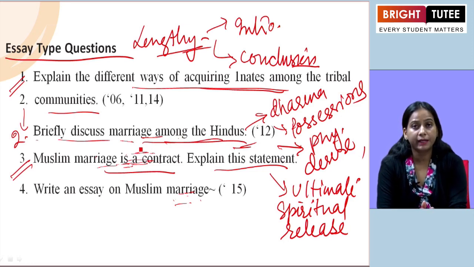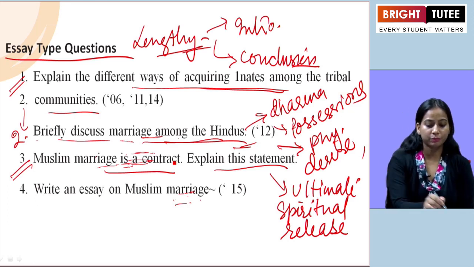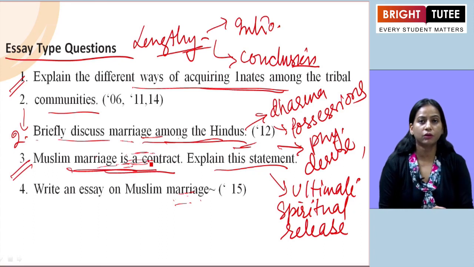However, it maintains that though nikah is essentially a contract, it is also a devotional act or a religious duty. So, that's why we can say that Muslim marriage is a civil contract or secular bond in which a man and woman are bound for legal procreation and mutual sexual enjoyment. So, here you have to explain that Muslim marriage is a contract.